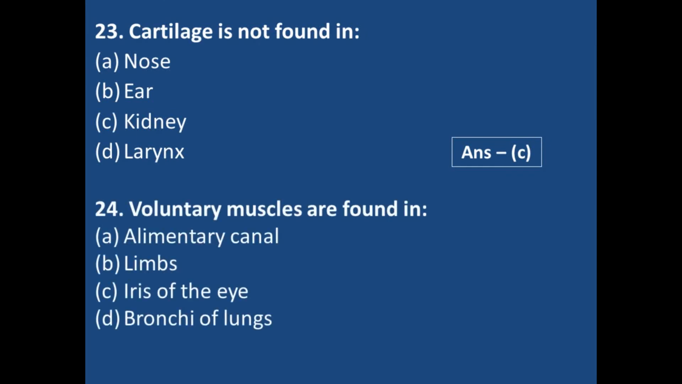Next one is, voluntary muscles are found in alimentary canal, limbs, iris of the eye and bronchi of the lungs. The correct option is limbs, option number B. The voluntary muscles are those muscles which are under our will, they move according to our will, and those are the limbs only.